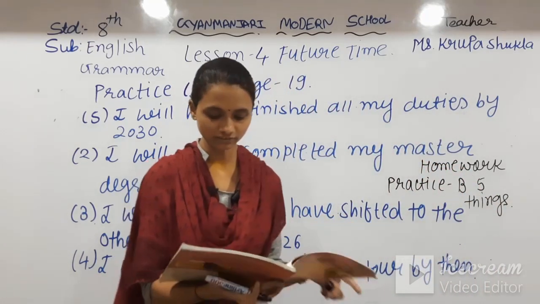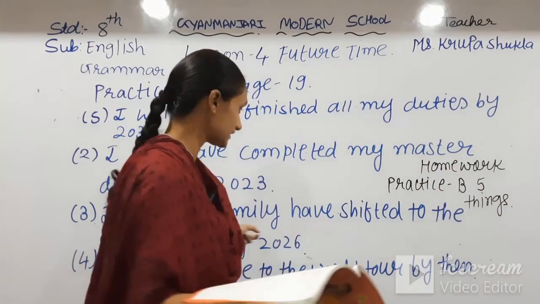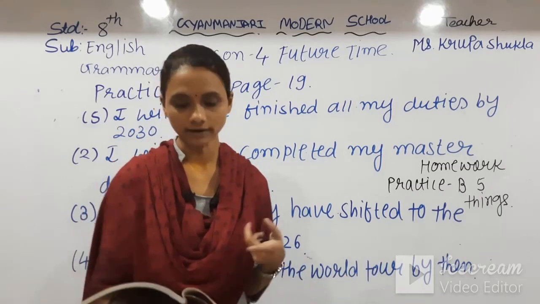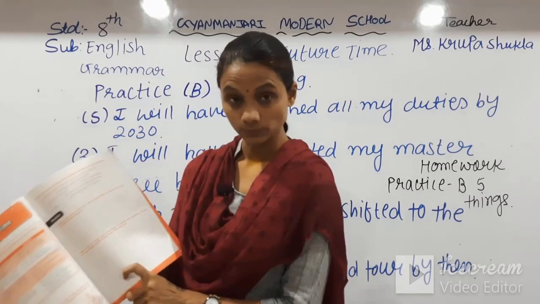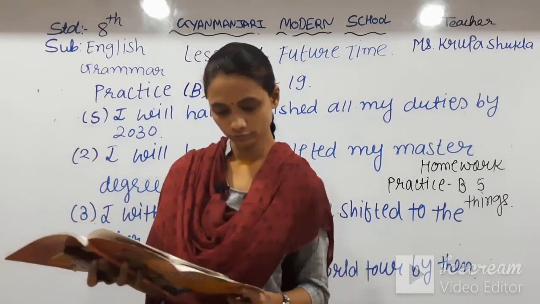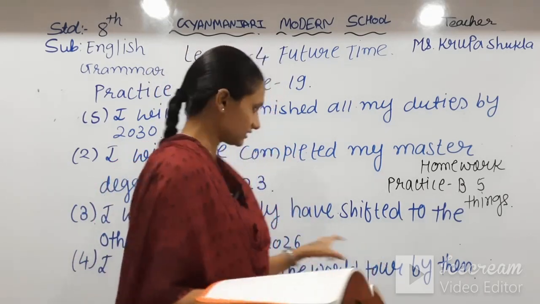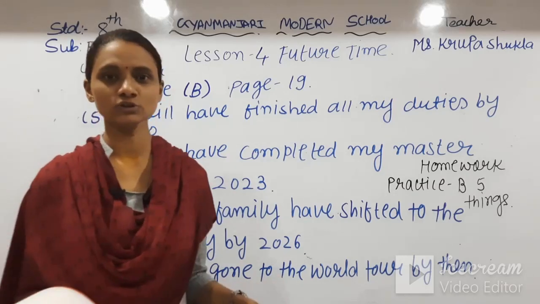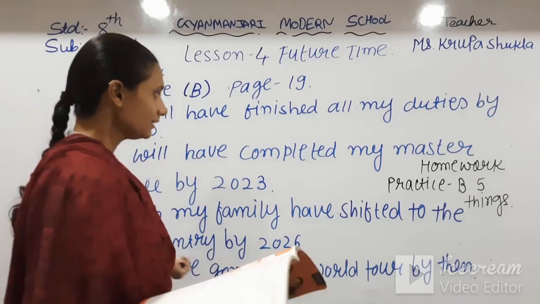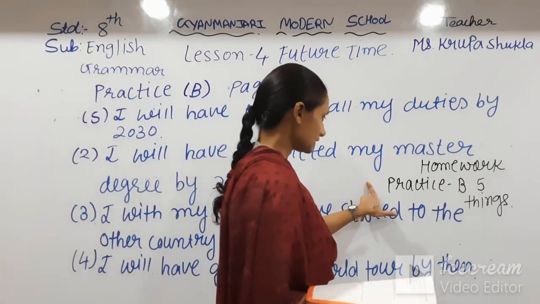Means that another 5 things of practice exercise B you have to write in this given space, and in that you have to use this future continuous tense for 5 things, just like this, but use future continuous tense in those things. So here the homework is written.